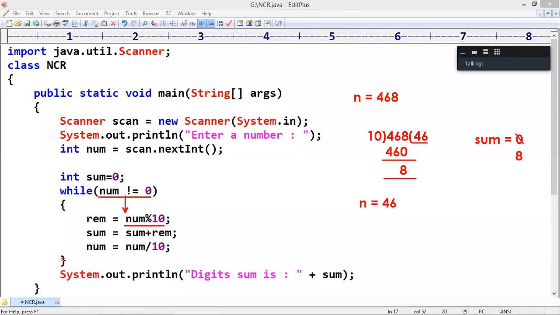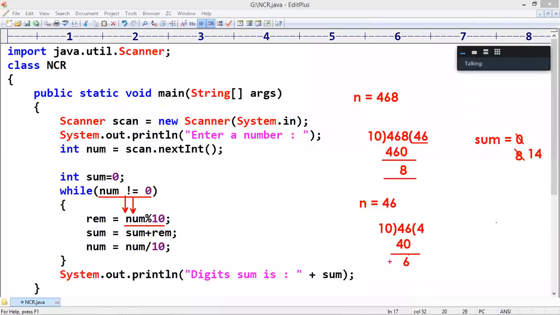Again the loop will repeat. 46 is not equal to 0. It will come inside. 46 mod 10 performs the remainder operation on 46. How many times? 4 times only, that's 40. So that remainder is 6. Now that 6 will be added to 8. 8 plus 6 is 14.